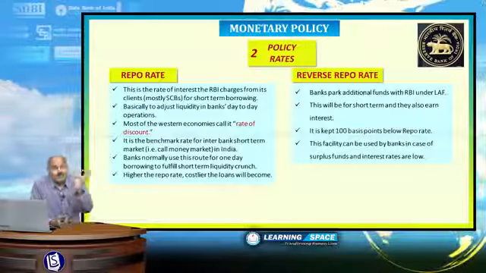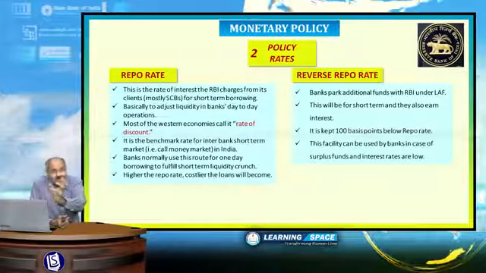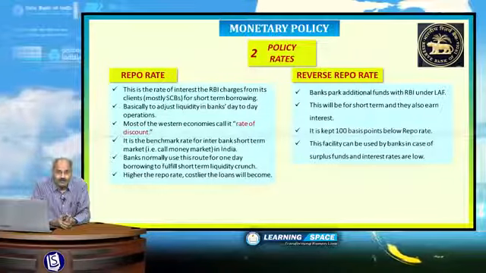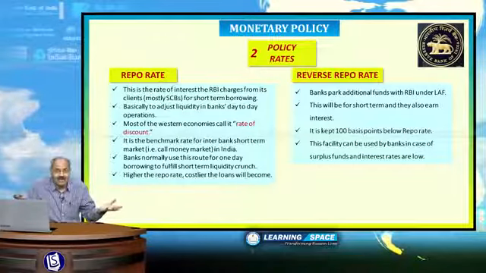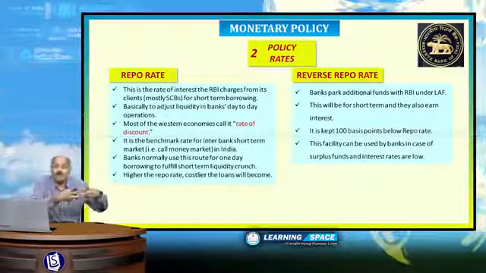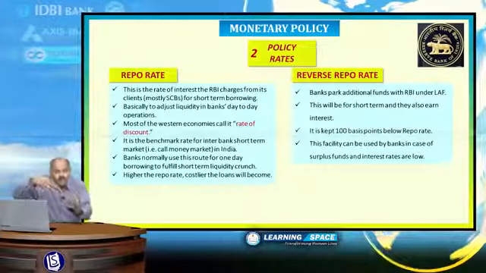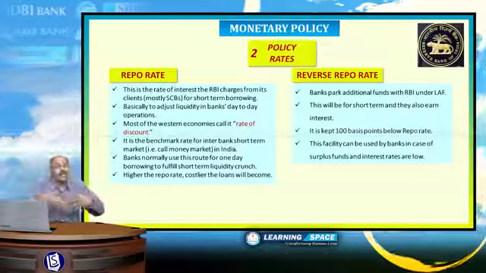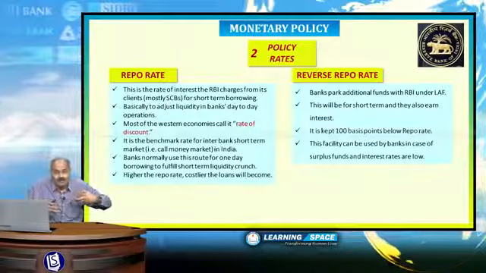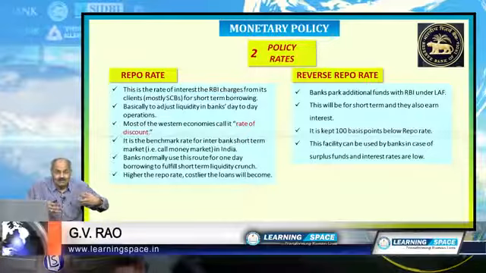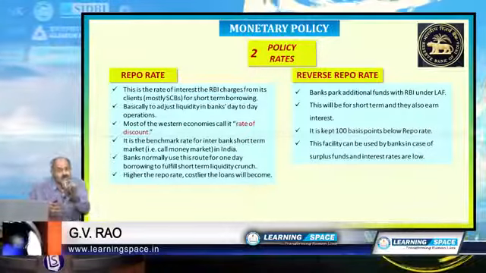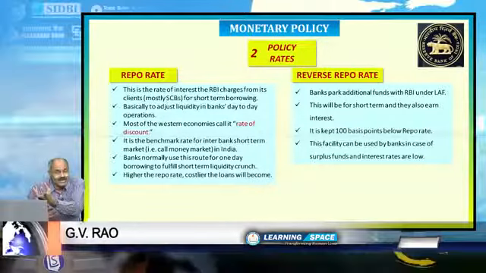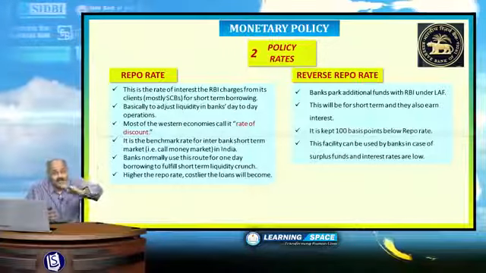Policy rates are repo rate and reverse repo rate. And please don't forget, these two are called liquidity adjustment facility. No bank knows how much money they require by evening. Some customer may withdraw more. Some customer may deposit more. So banks by evening may have more money with them, or they may require some money. So as to facilitate borrowing of money for short term, this repo rate is devised. Repo rate and reverse repo rate are part of liquidity adjustment facility.